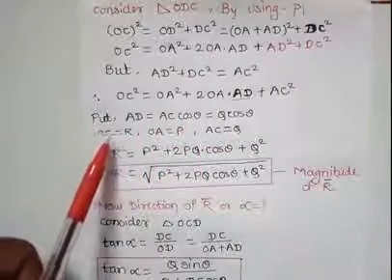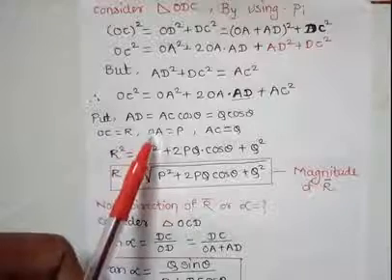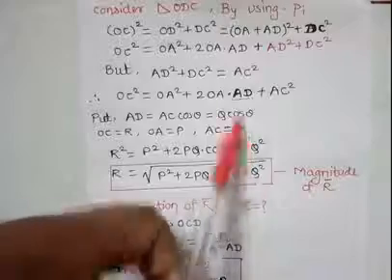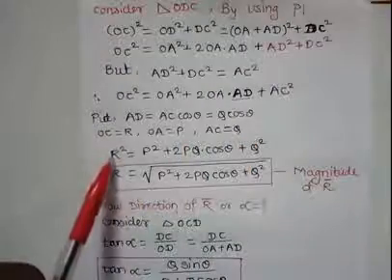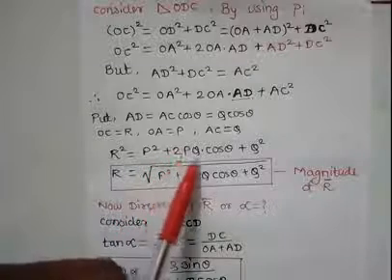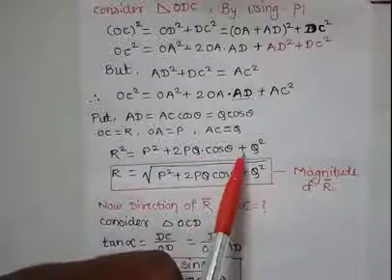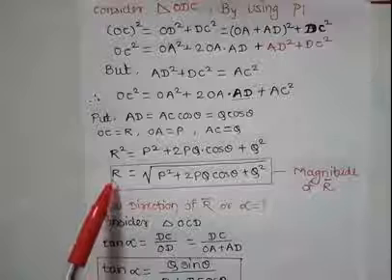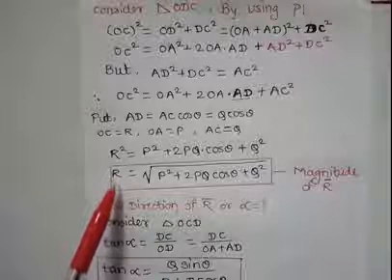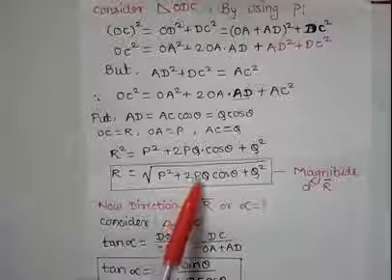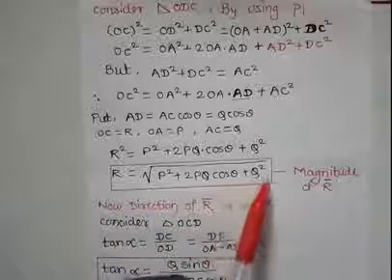Similarly, put OC is equal to R and OA is equal to P, AC is equal to Q. We get R square is equal to P square plus twice PQ cos theta plus Q square. Hence, the magnitude of the resultant of two vectors P bar and Q bar is R equals square root of P square plus twice PQ cos theta plus Q square.